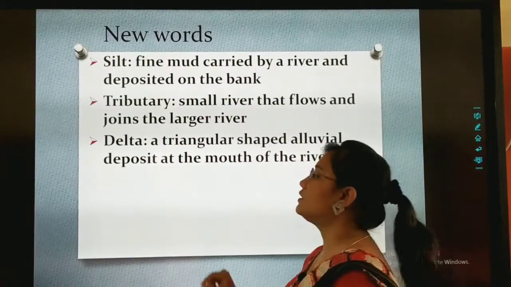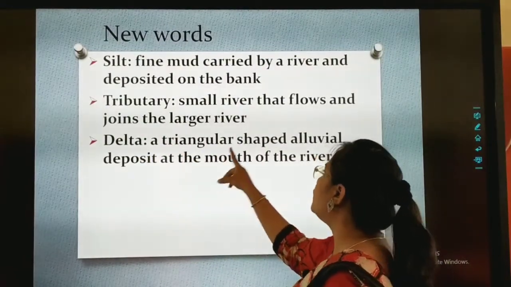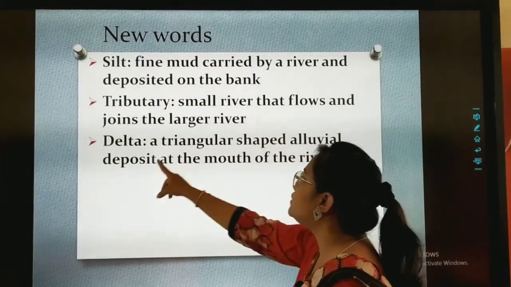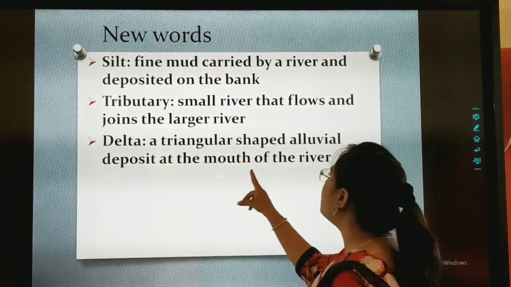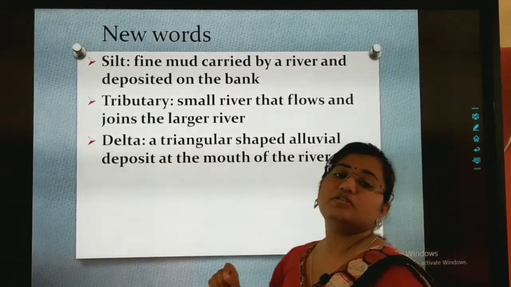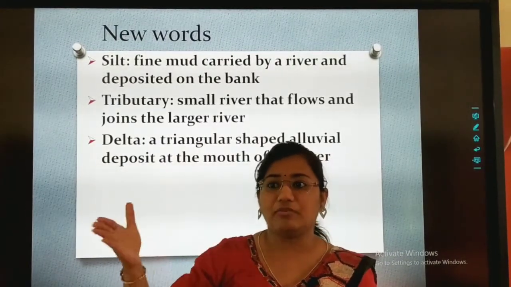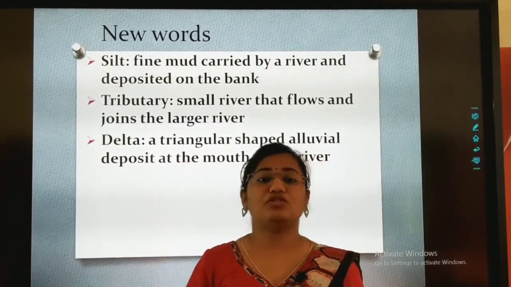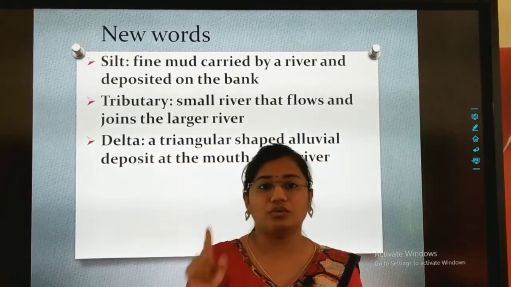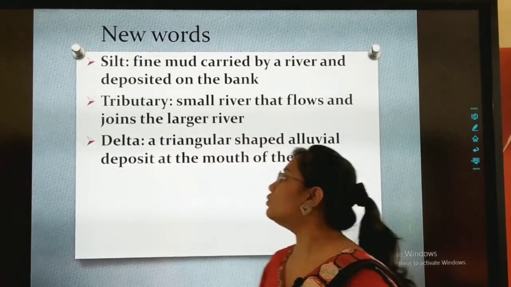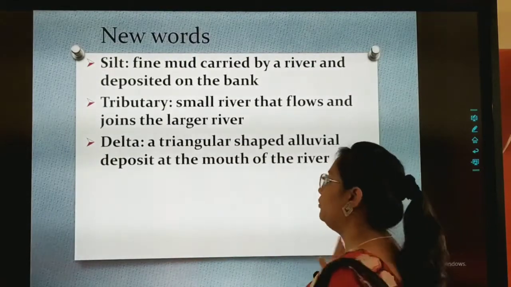Delta. What is a delta? A triangular shaped alluvial deposited at the mouth of the river. Dear students, जहाँ से river start होती है, emerge होती है, वहाँ पे जो triangular area होता है, that is known as delta. Okay?